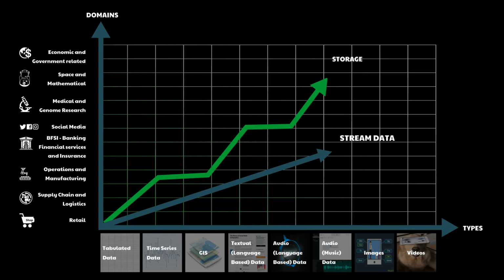Lastly, from where this data reside, we classify them as either in-house or distributed or in cloud. A quick recap. We saw 8 different types of data stored across 3 different modes, generated and used across 8 different domains. If you think that we have missed out on any domains, types or storage modes, do let us know in the comments below and we'll get back to you on that.